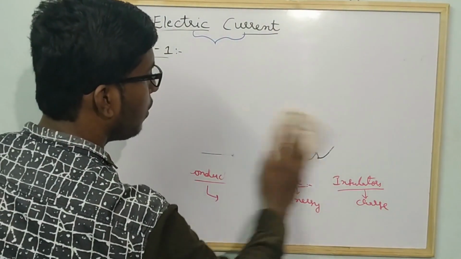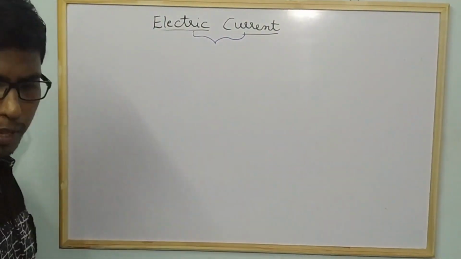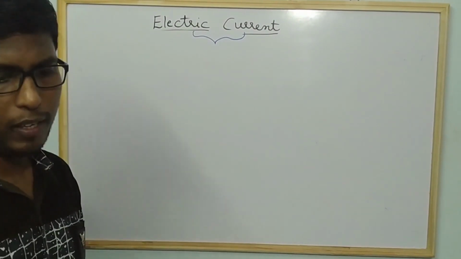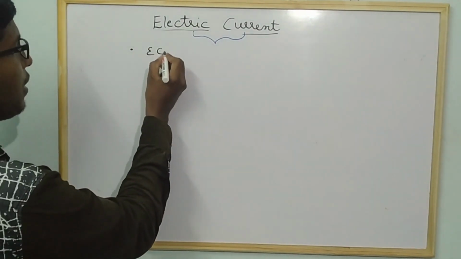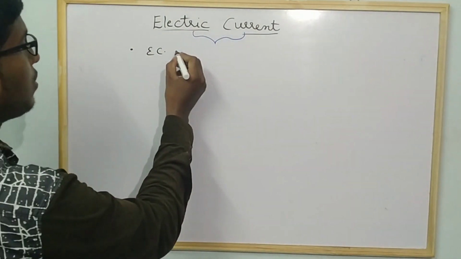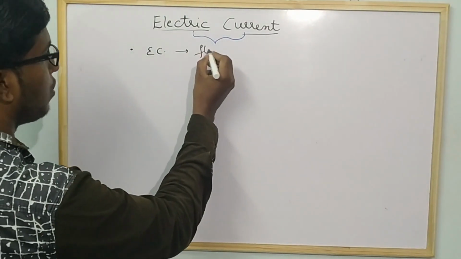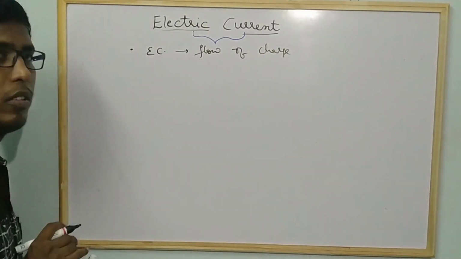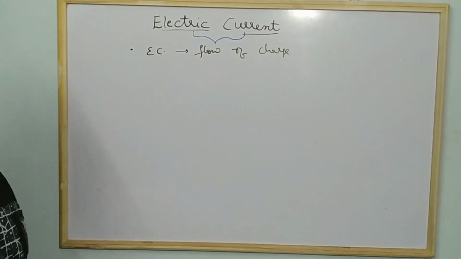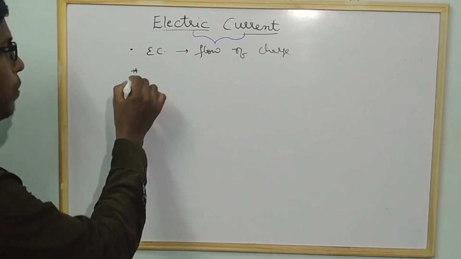So if you observe, some dots are given. I will try to explain the dots also. What do you mean by electric current? In the first page, he is asking what do you mean by electric current. Electric current is nothing but the flow of charge. That you have to remember, flow of charge. That you will understand in the next topic also, which I will explain in detail.